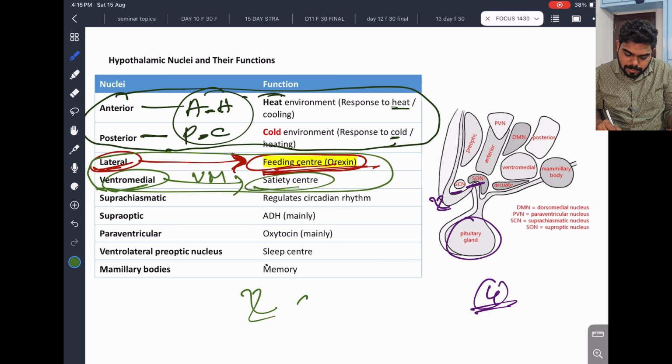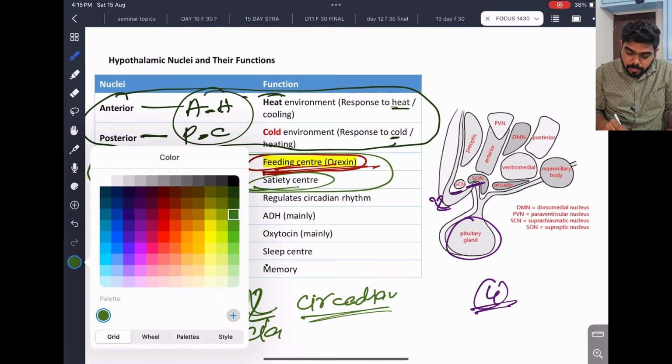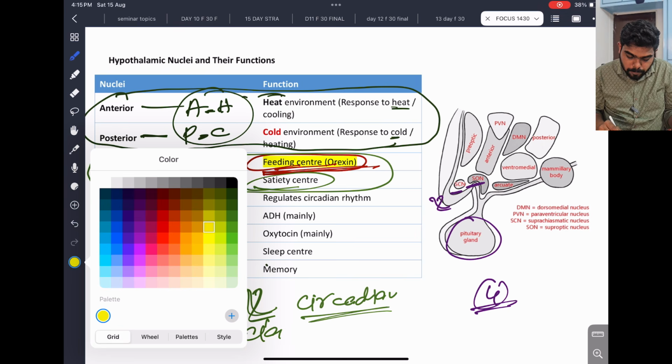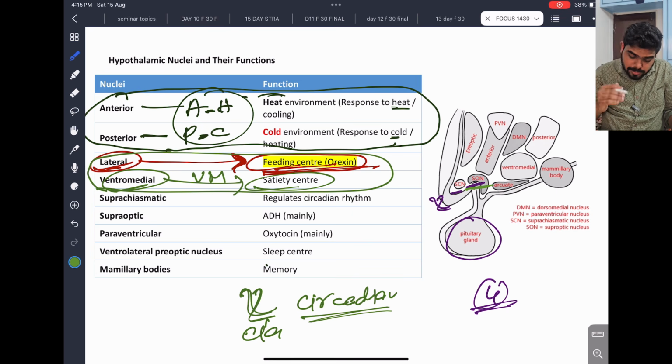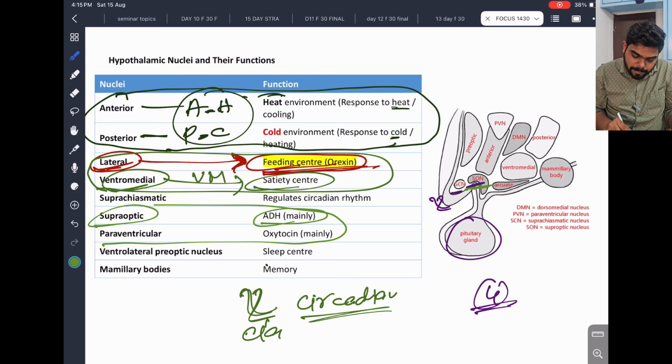Suprachiasmatic, nothing but circadian. So circadian rhythm, suprachiasmatic. Okay, supraoptic. You can see the supraoptic nucleus just above, mainly ADH. We know that paraventricular is oxytocin; supraoptic and paraventricular, ADH and oxytocin, very important. Supraoptic nuclei, ADH, antidiuretic hormone; paraventricular, oxytocin.